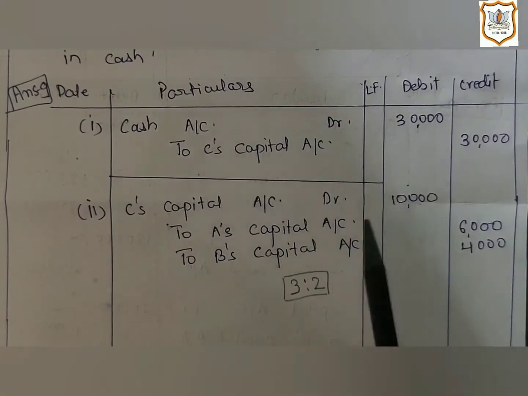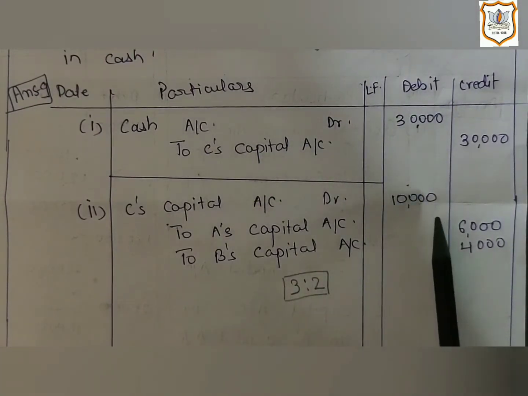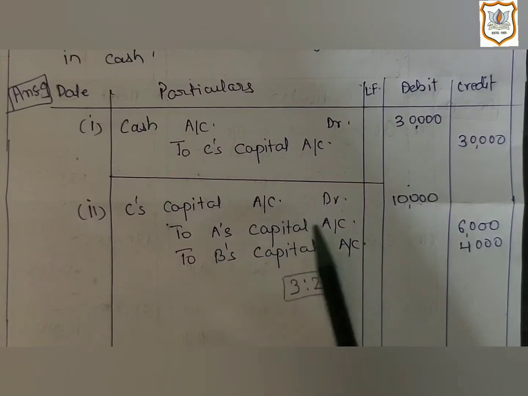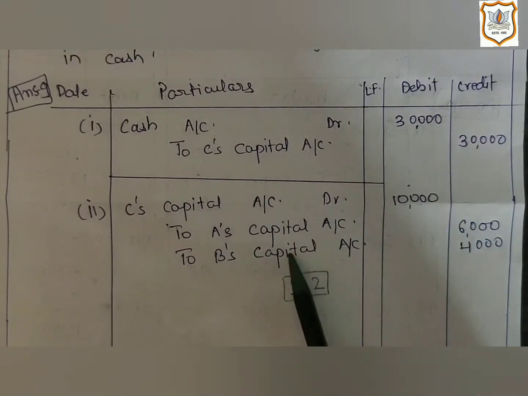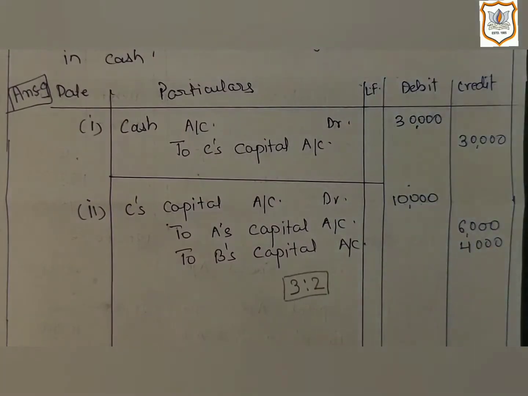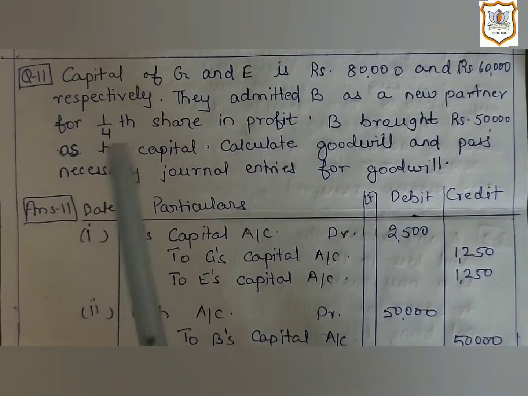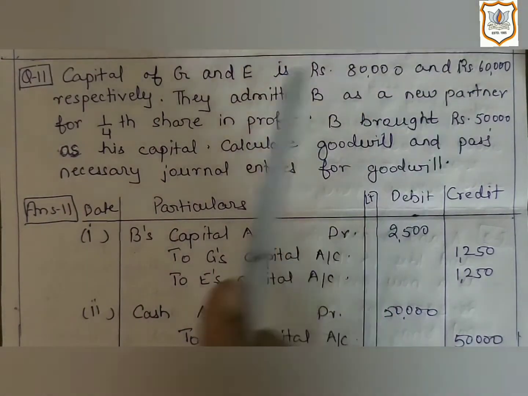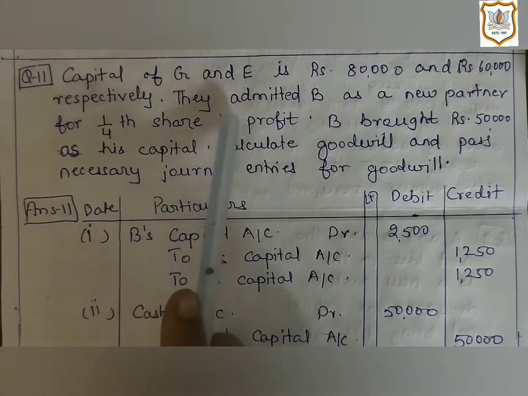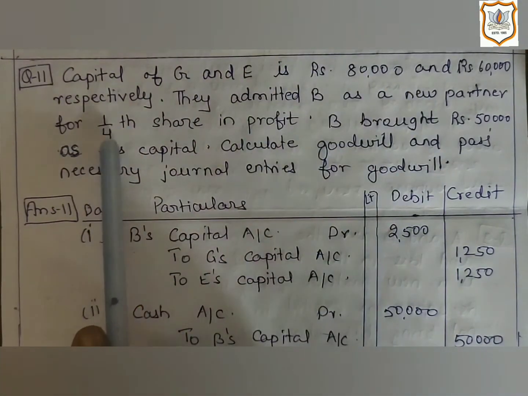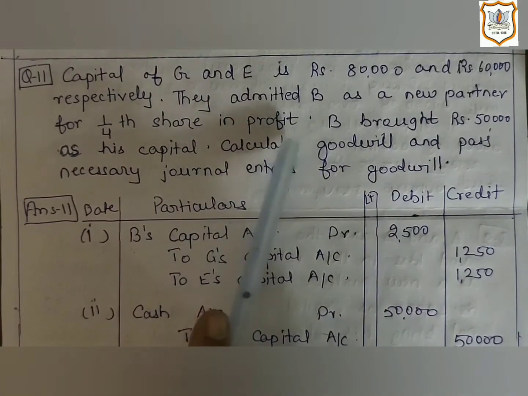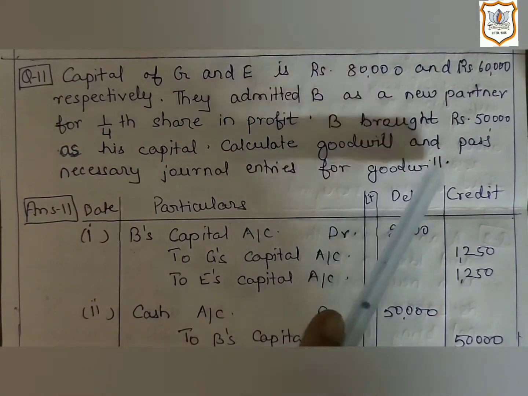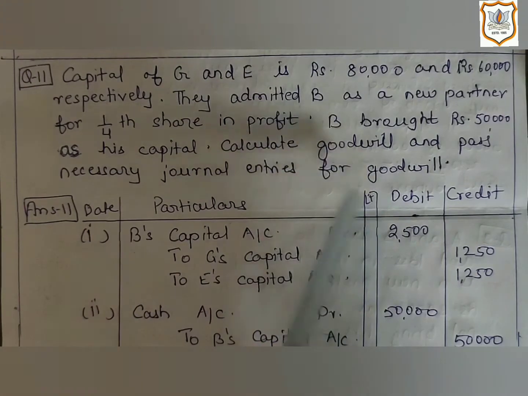So when 10,000 will be distributed according to this ratio, you will get 6,000 for A and 4,000 for B. So here A's capital account will be credited by 6,000 and B's capital account will be credited by rupees 4,000. Let us do question number 11. Capital of G and E is rupees 80,000 and 60,000 respectively. They admitted B as a new partner for 1/4 share in profit. B brought rupees 50,000 as his capital. Calculate goodwill and pass necessary journal entries for goodwill.